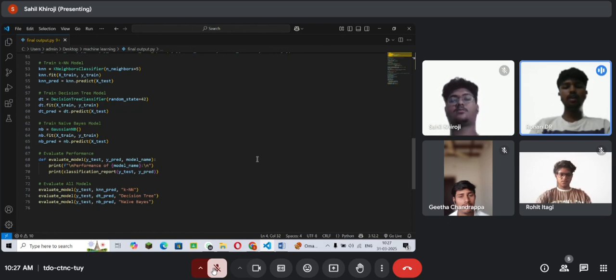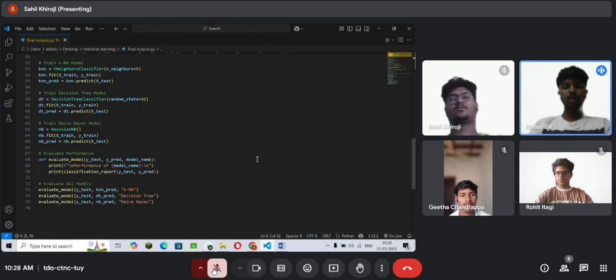predicted labels in nb_pred. And defining the evaluation function, def evaluate_model(y_test, y_pred, model_name). It defines a function evaluate_model that takes y_test, the actual labels, y_pred, the predicted labels from the model, and model_name, the name of the model being evaluated. And in the next line, it prints the performance of the model name.